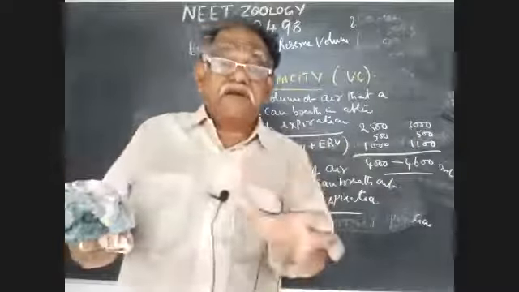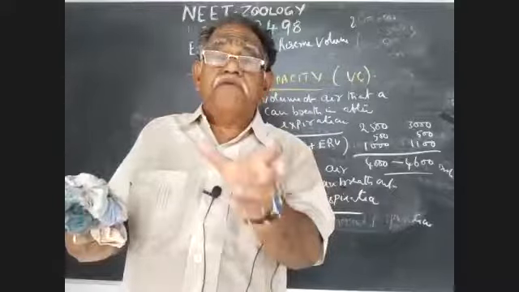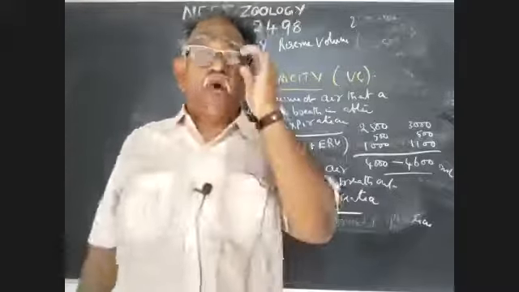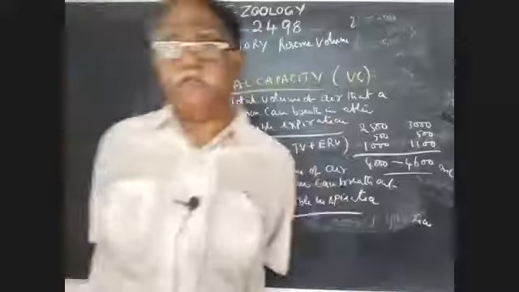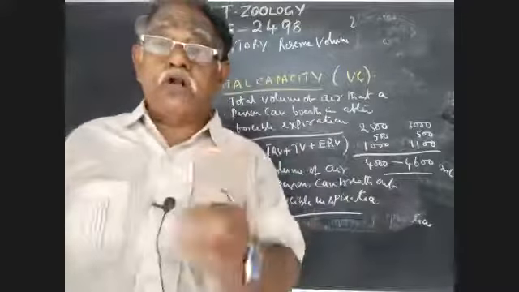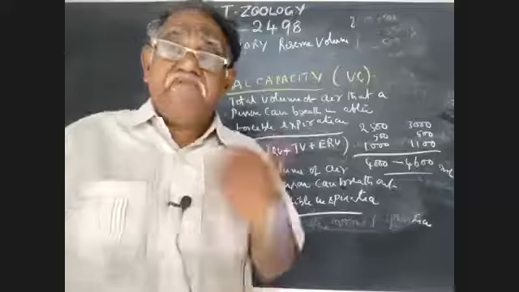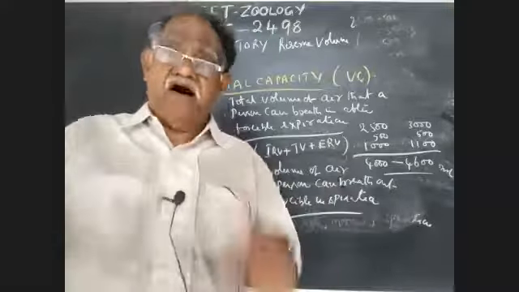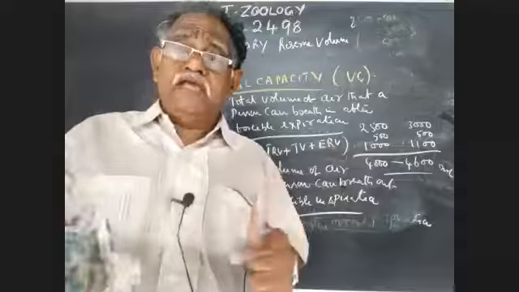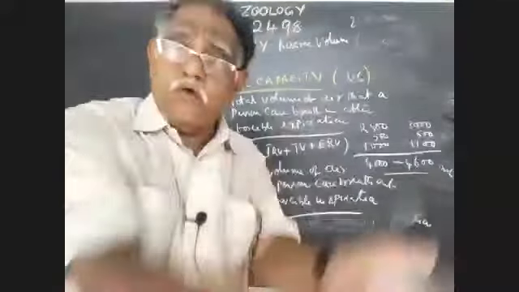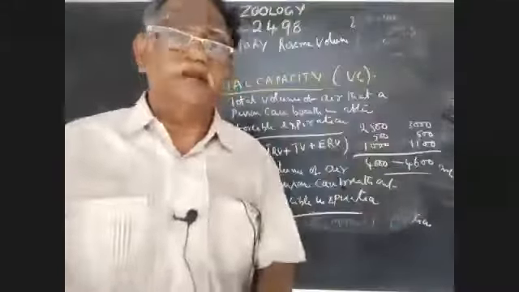The sum of these three figures gives the value of vital capacity. How can you define vital capacity? The total volume of air that a person can breathe in after forcible expiration, or the total volume of air that a person can breathe out after forcible inspiration.